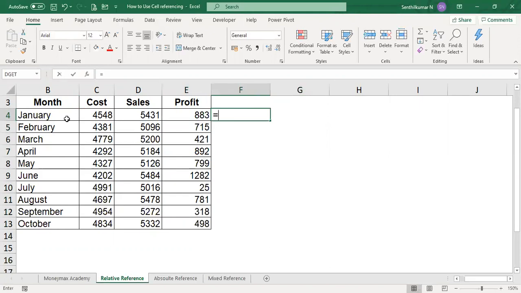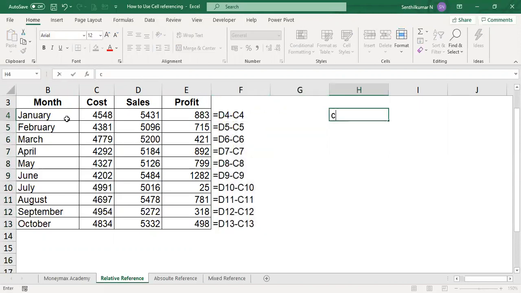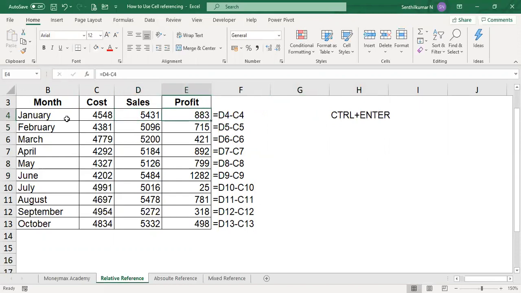Can everyone understand, friends? So what I have done: Ctrl+Enter. Instead of pressing Enter, I have pressed Ctrl+Enter. This is the shortcut to get the entire data immediately.